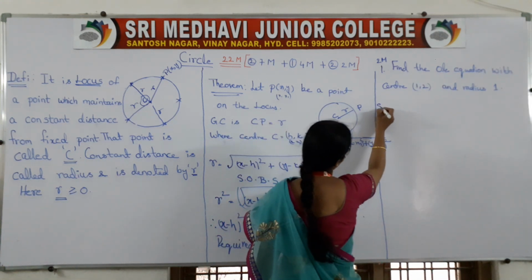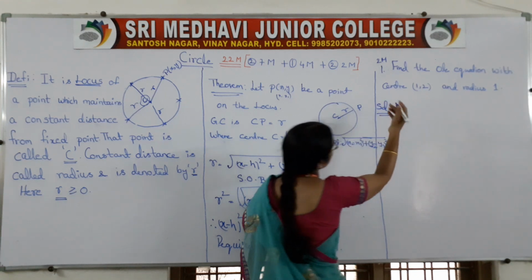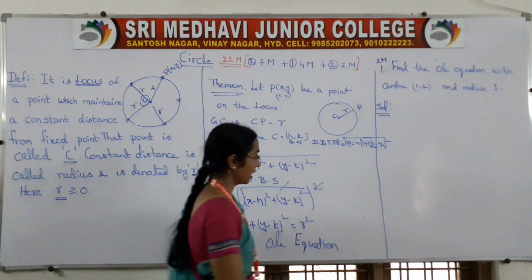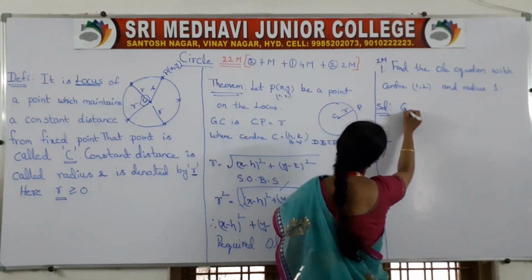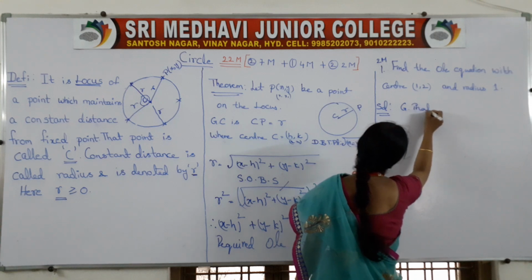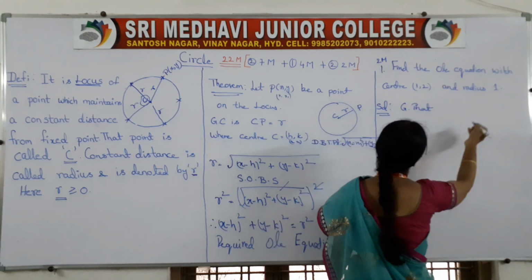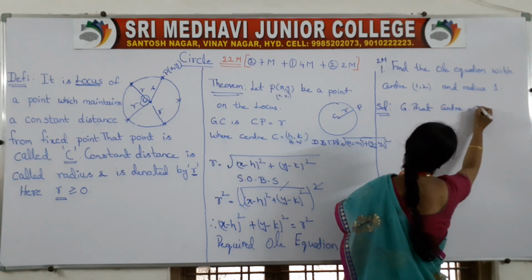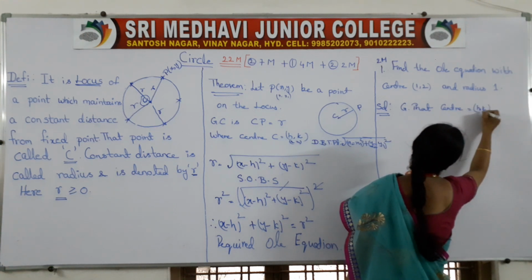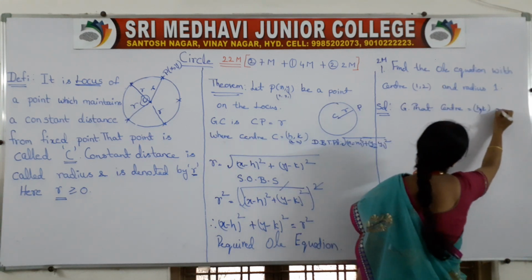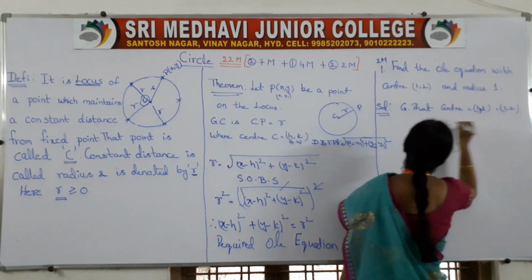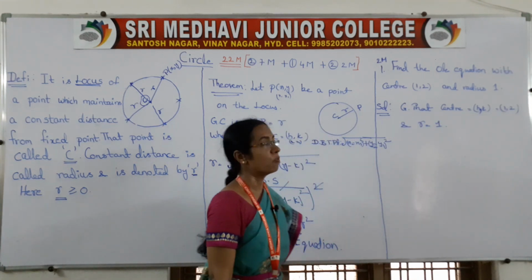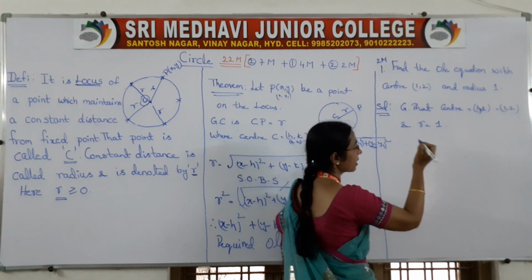Solution: first take the given information. In any problem, first we write what is given. The center (h, k) is equal to (1, 2), and the radius r is equal to 1. We have to write the circle equation.